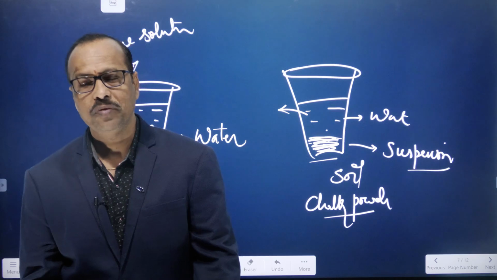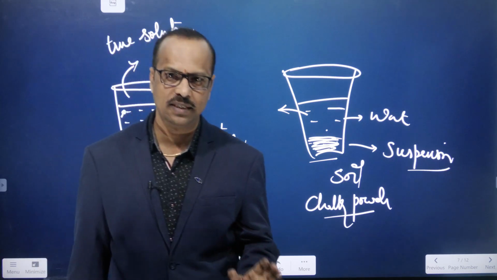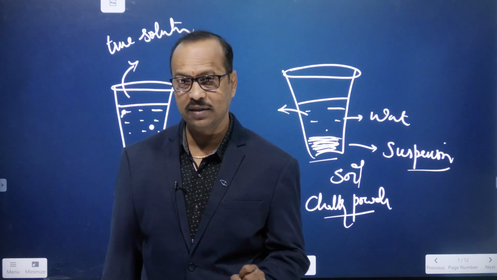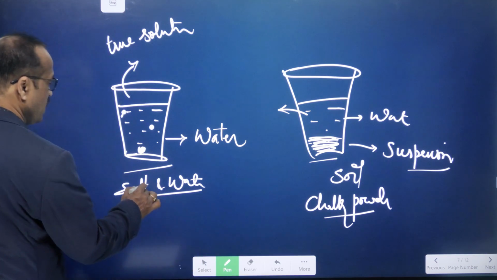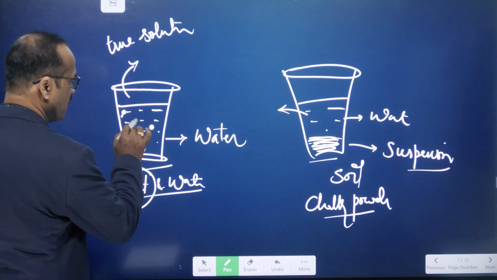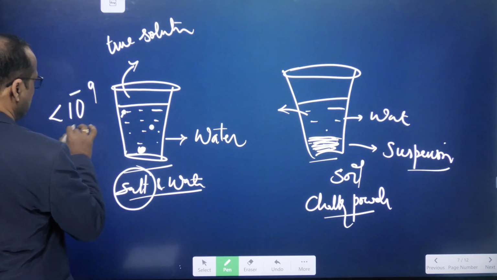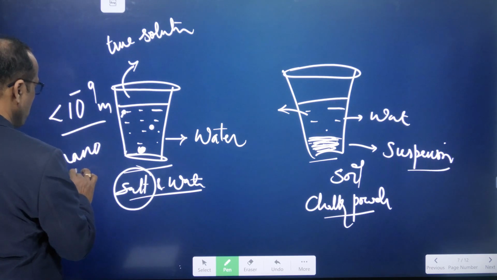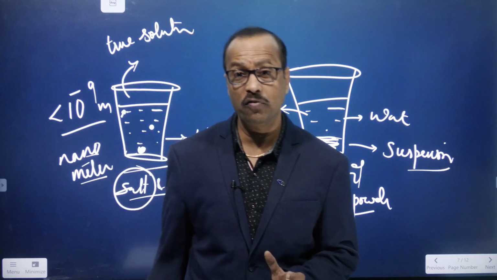Only with powerful electron microscopes may we see the salt particles in the water after they are completely dissolved. So we cannot see them even in a normal microscope. This means the size of the salt particles in the water becomes less than 10 to the power of minus 9 meters. This is called a nanometer. You might have studied nanometers, micrometers, millimeters and meters in physics.